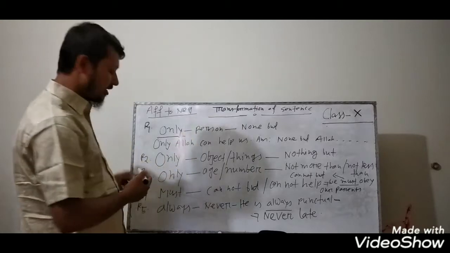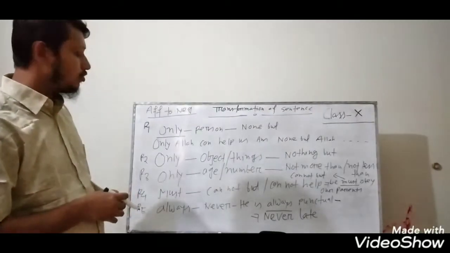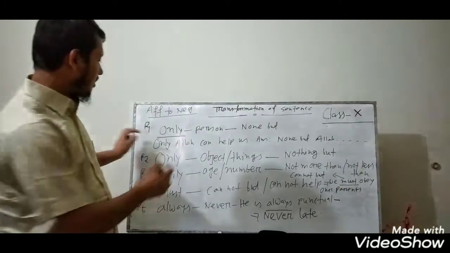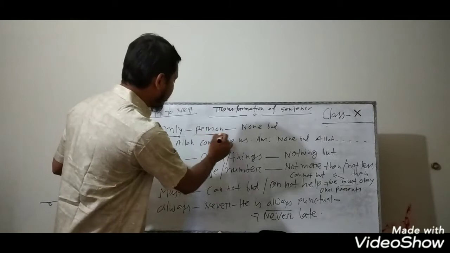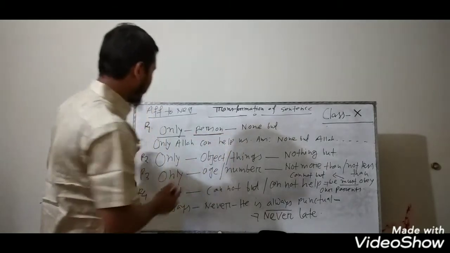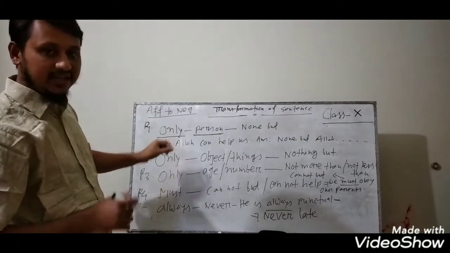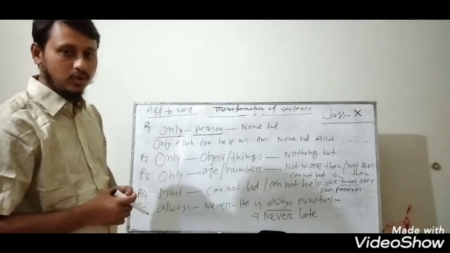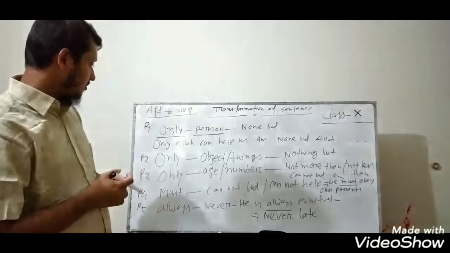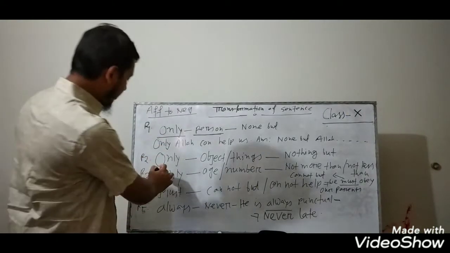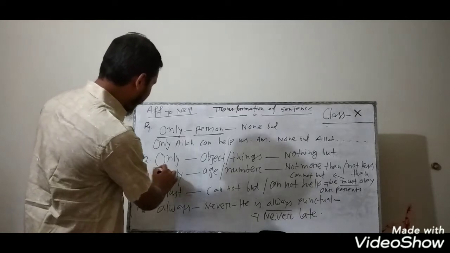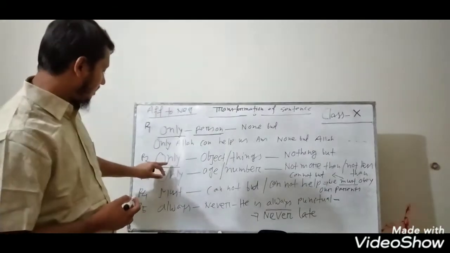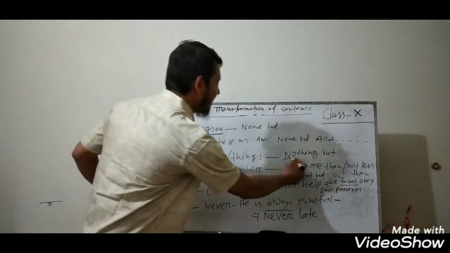If in the sentence you find the word only, and if only indicates a person, then instead of only you have to write none but. Rule number 2: if only indicates an object or things, instead of only you have to write nothing but.